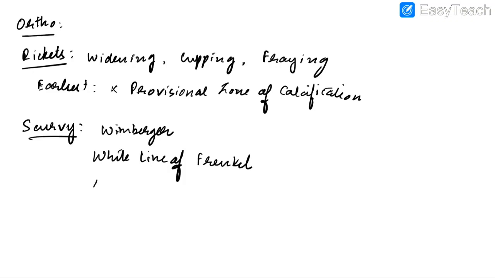There will also be Trümmerfeld zone of rarefaction, which is area of lucency beneath the zone of metaphyseal calcification. There will also be Pelkan spurs, which are metaphyseal spurs. There will be pencil thin cortex and ground glass appearance of bones in case of scurvy.